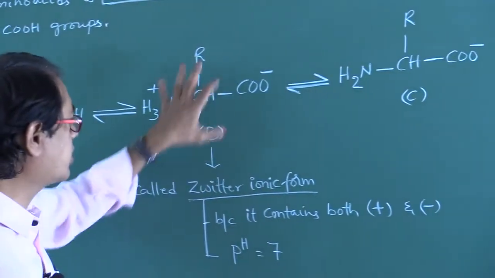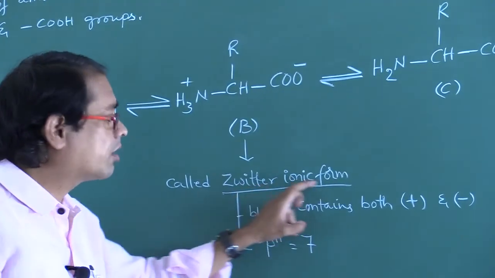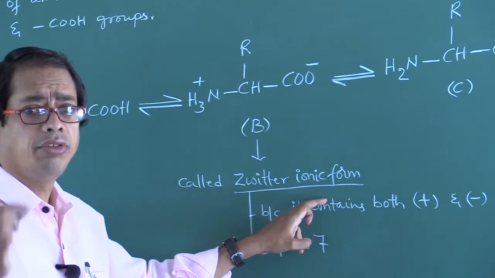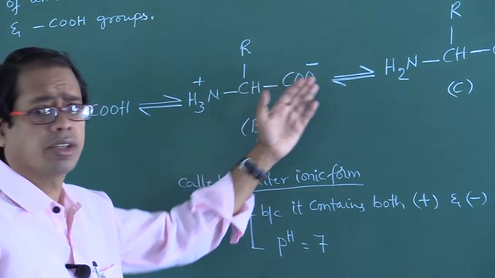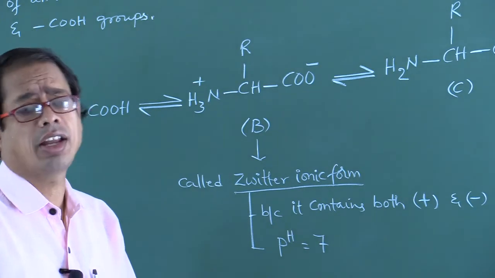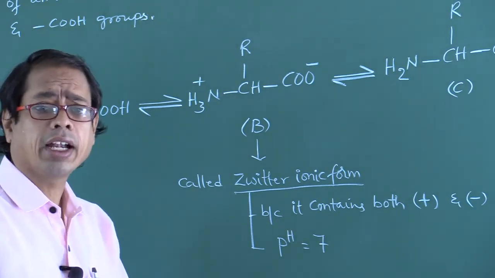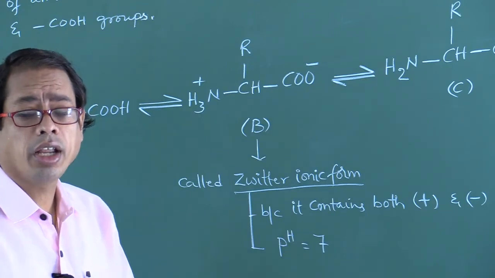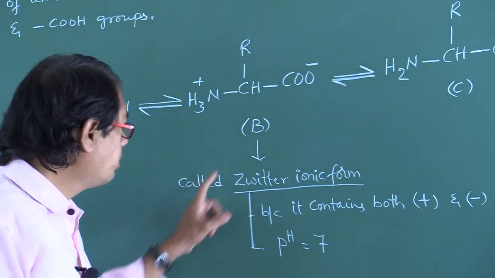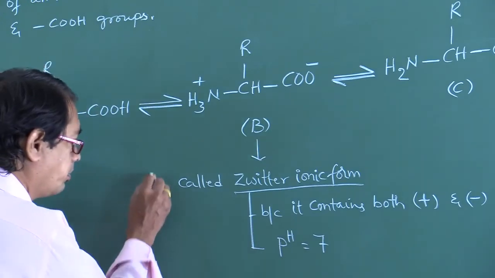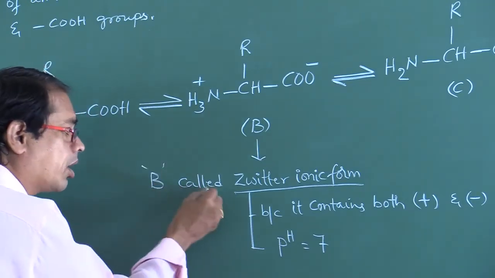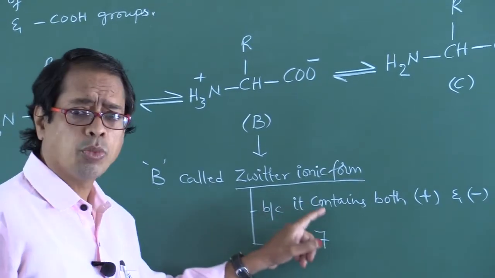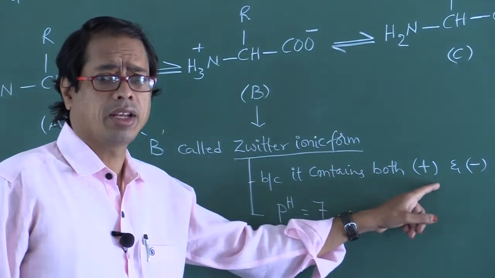So B is considered the zwitterion form. What is a zwitterionic compound? One having both cation and anion, both plus and minus.